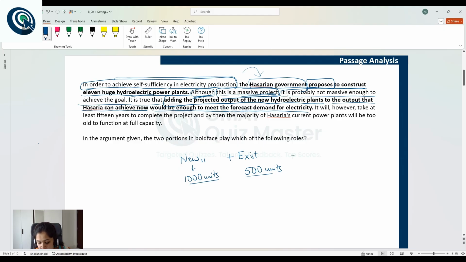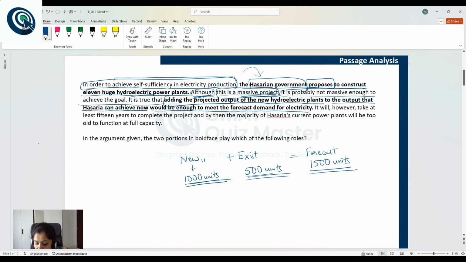So, the forecast is, let's say, 1500 units. So, the author is saying that if we add the projected output of new plants to the output from the existing plants, we should be able to meet the forecast demand for electricity. So that is something positive, that the plan should be able to meet the expected outcome.